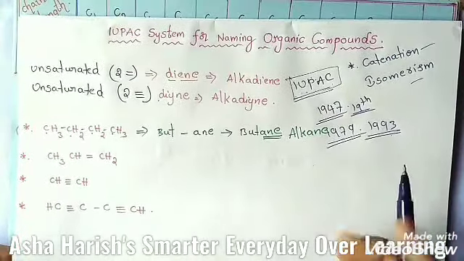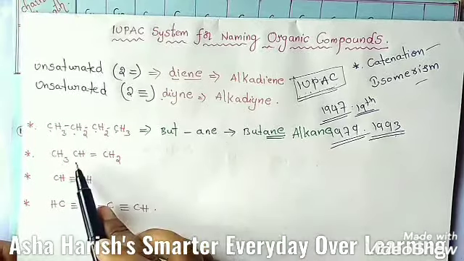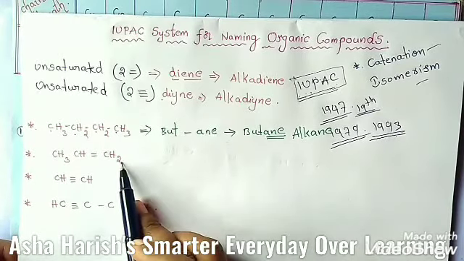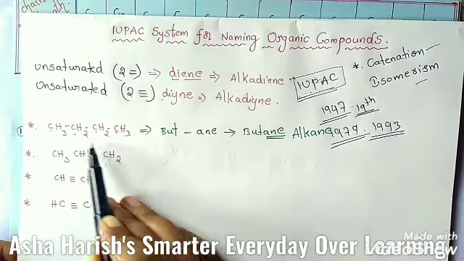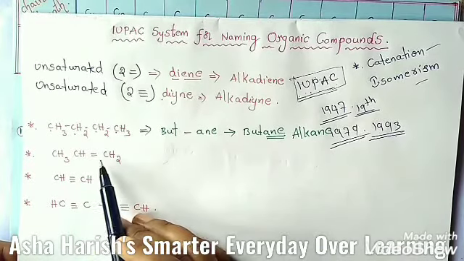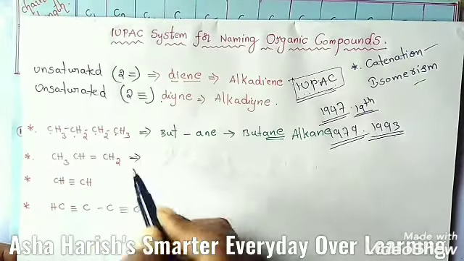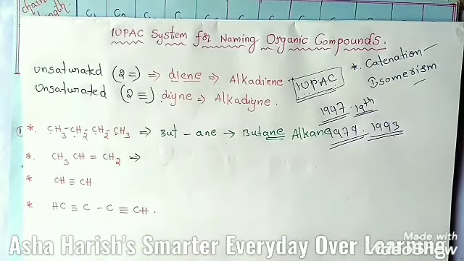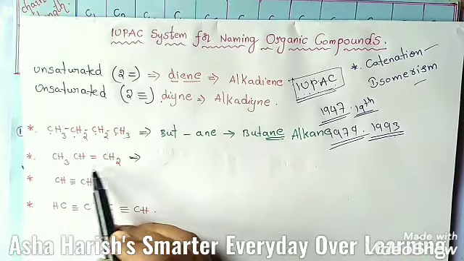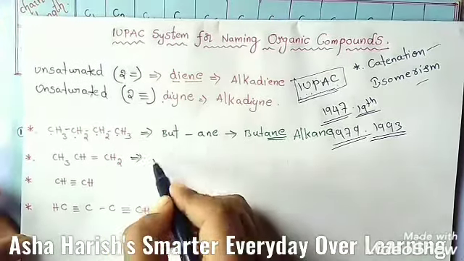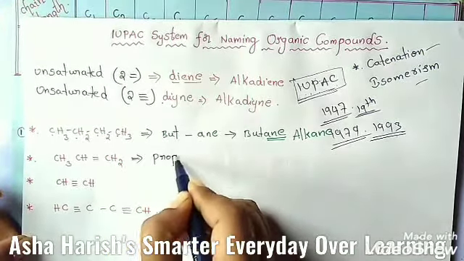Okay students, now let's see the second example here, CH3 CH double bond CH2. Only by seeing this molecular formula you can identify that one double bond is located here. Then first you need to count the carbons here. How many are there? 1 2 3. 3 carbons are present. Then the root word should be prop.